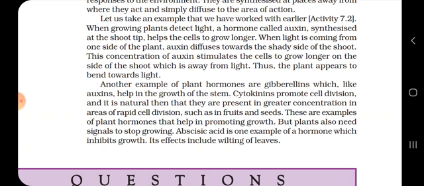Now, when we water plants, we add soil to it, and when the rain comes, it gets some proteins, carbohydrates and starch. Then where do these proteins go? There is a hormone known as cytokinins, that promotes cell division. Cytokinins promote cell division, and it is natural that they are present in greater concentration in the areas of rapid cell division such as fruits and seeds.